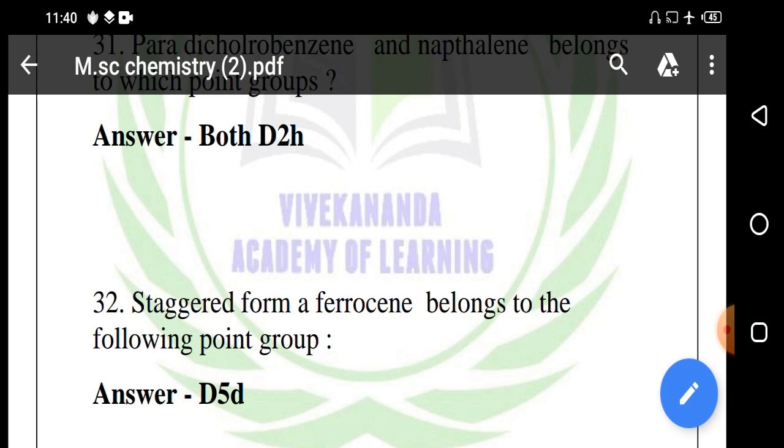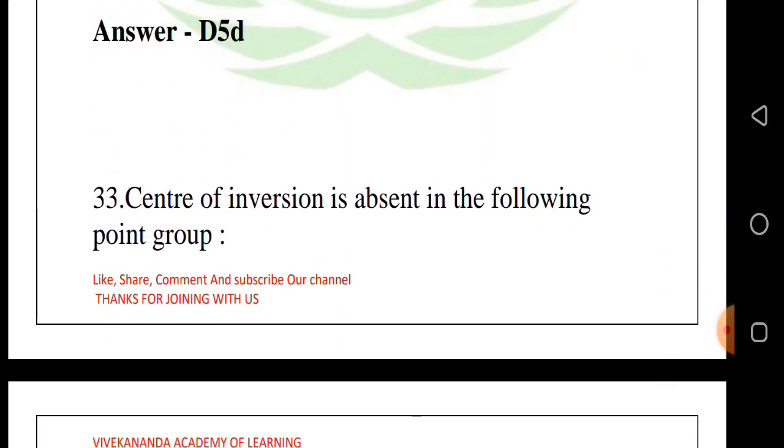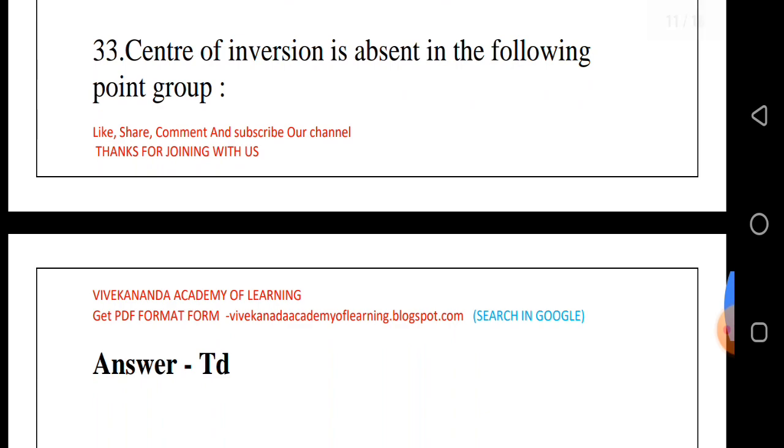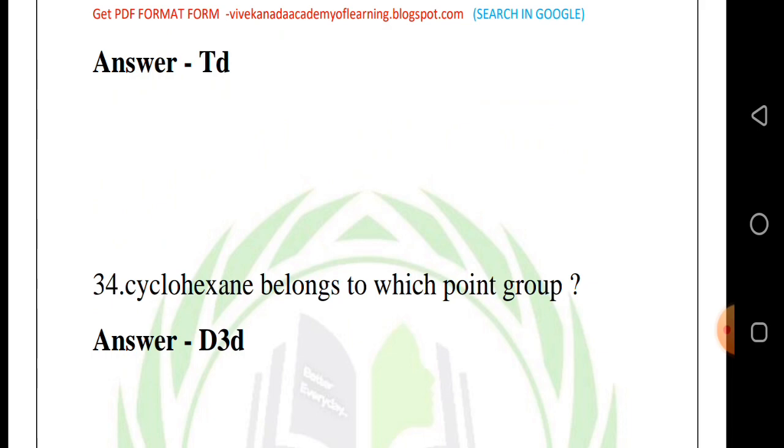Answer: D5d. 33rd question, center of inversion is absent in the following point group. Answer: Td, means tetrahedral. 34th question, cyclohexane belongs to which point group? Answer: D3d.